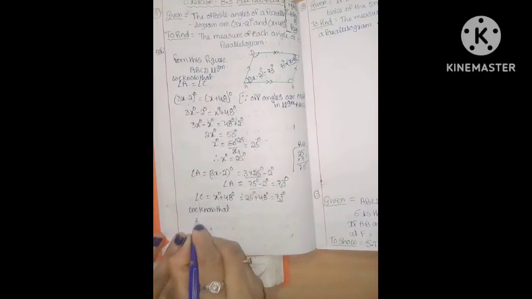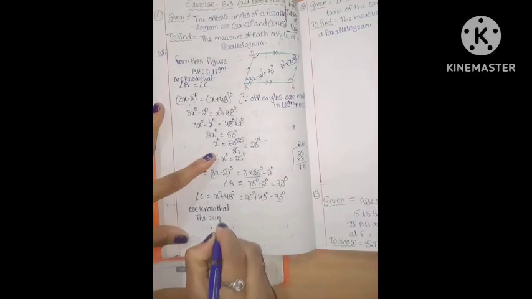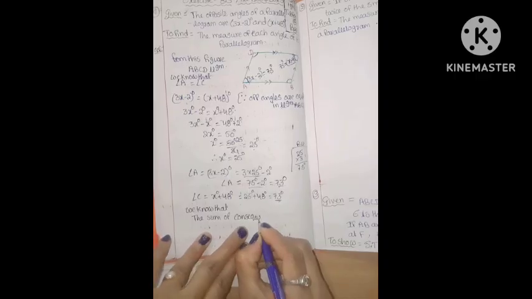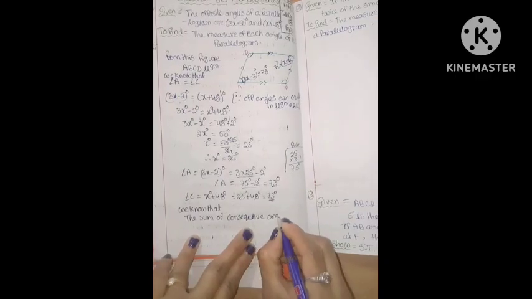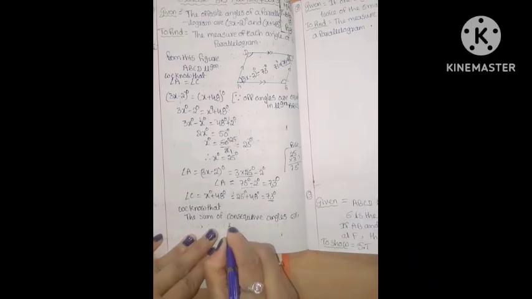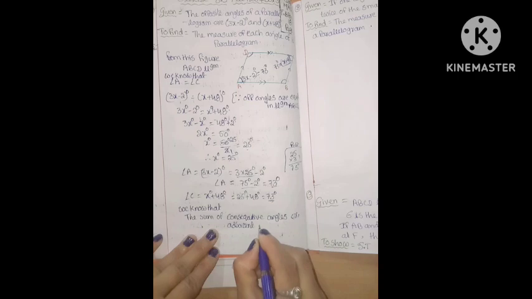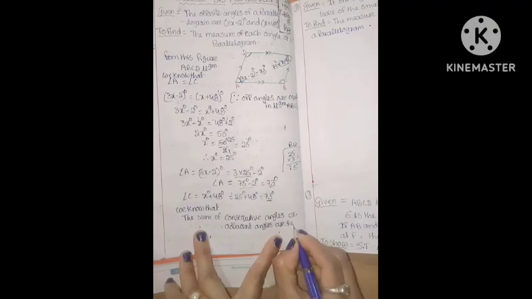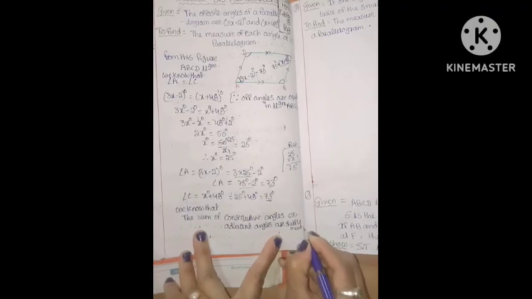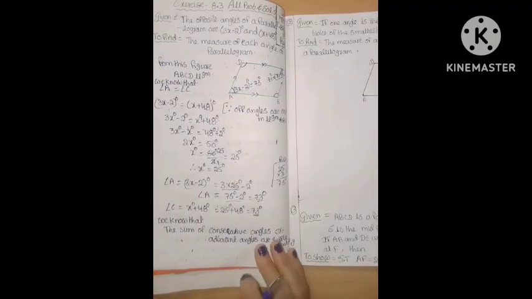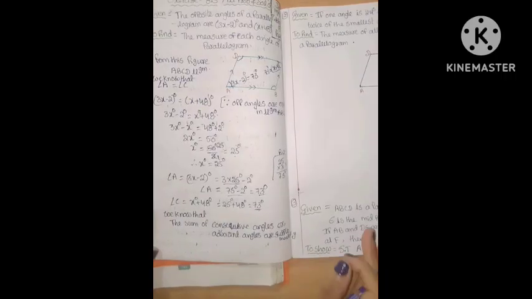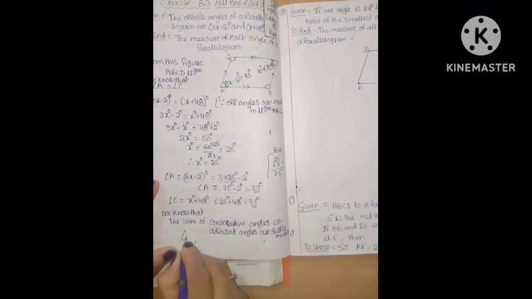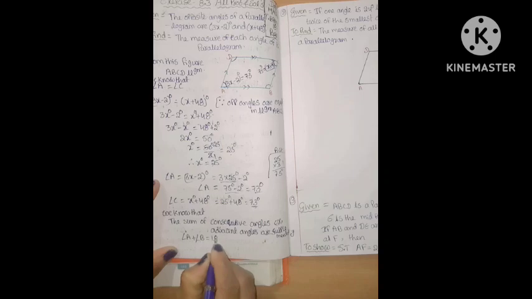The sum of consecutive or adjacent angles is supplementary, and supplementary means 180 degrees. So the sum of these two angles: angle A plus angle B is equal to 180 degrees.